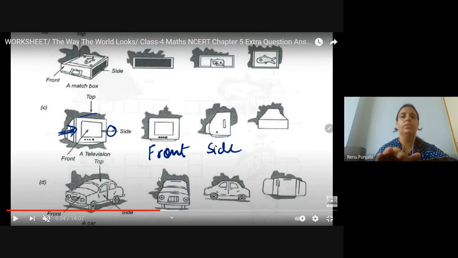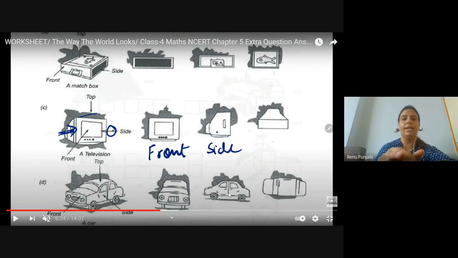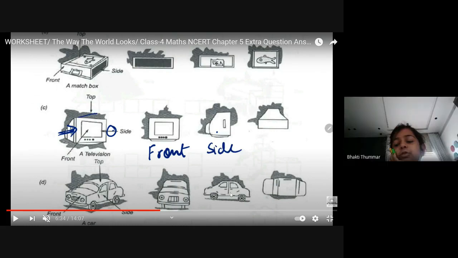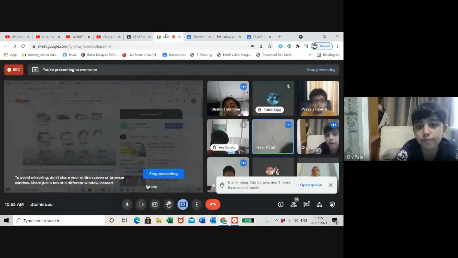Yes, ma'am. Okay, this is the car, and which view is this? First, front view. Next is side view, and next is top view.